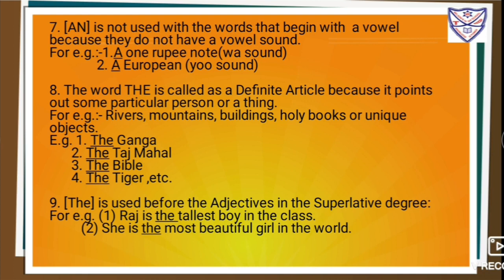Seventh one, an is not used with the words that begin with a vowel because they do not have a vowel sound. For example, a 1 rupee note, a European.